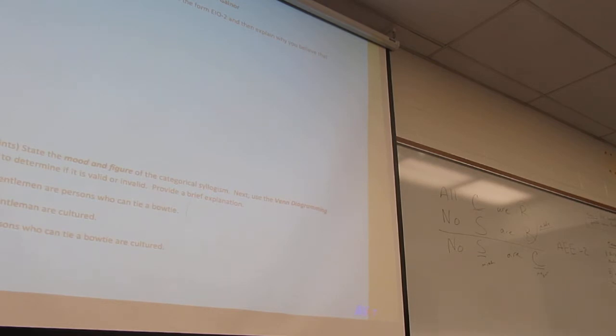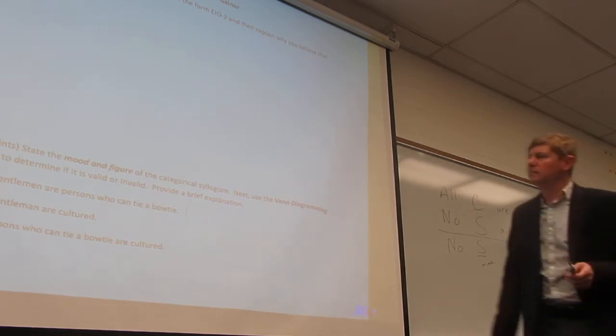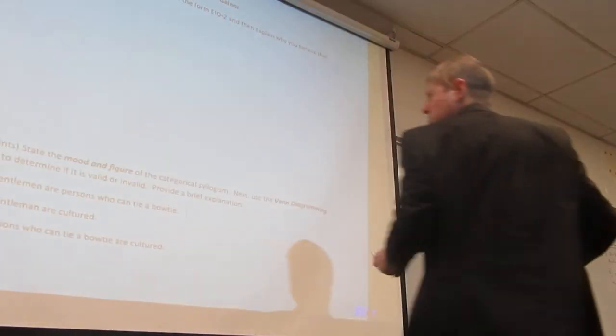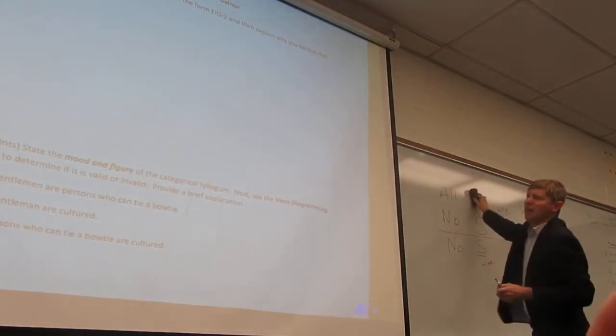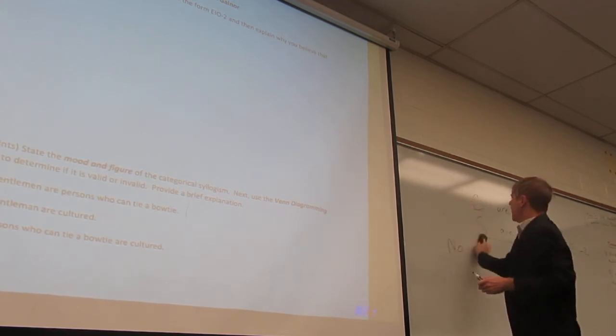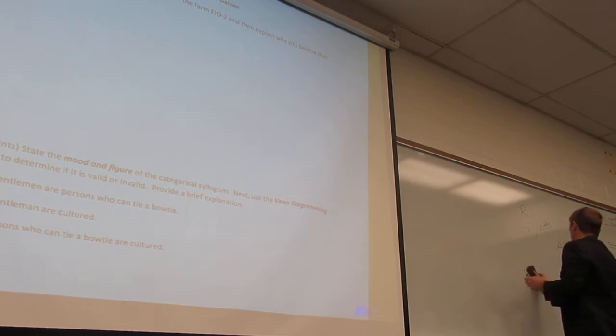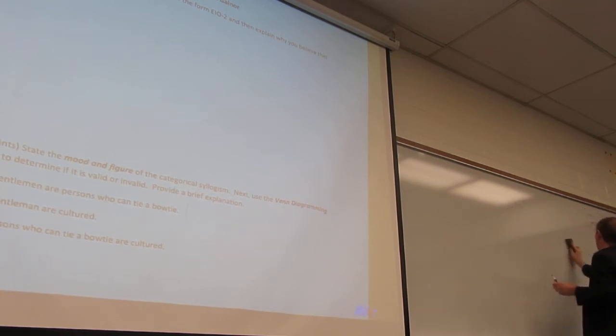But I did want to run through this. Can we do this one first? And then we'll go back and do this one. So state the mood and the figure of the categorical syllogism. Next, use the Venn diagramming method to determine whether it's valid or invalid. For your homework, I was just asking for a fair, decent, and honest effort on this part.